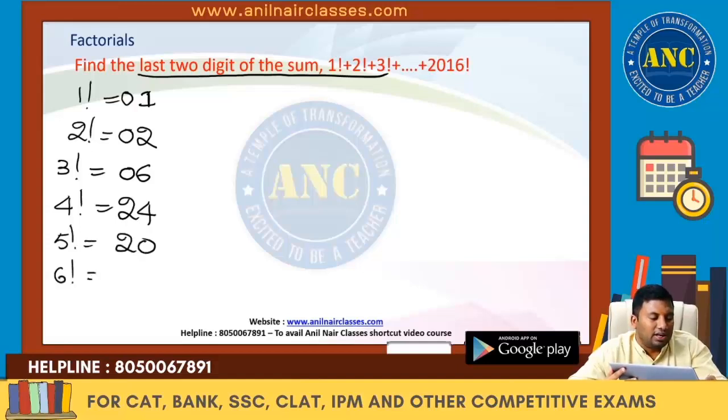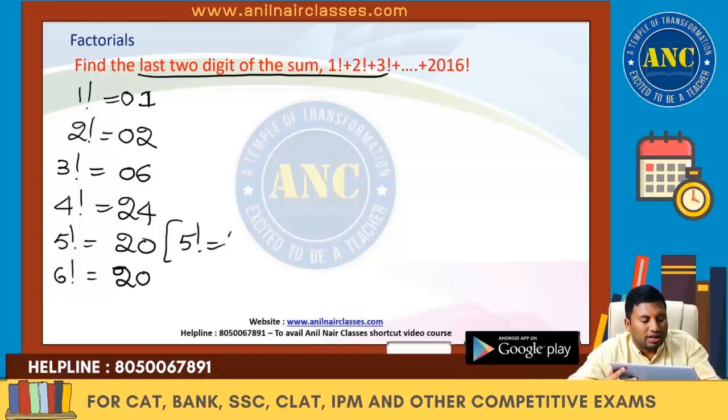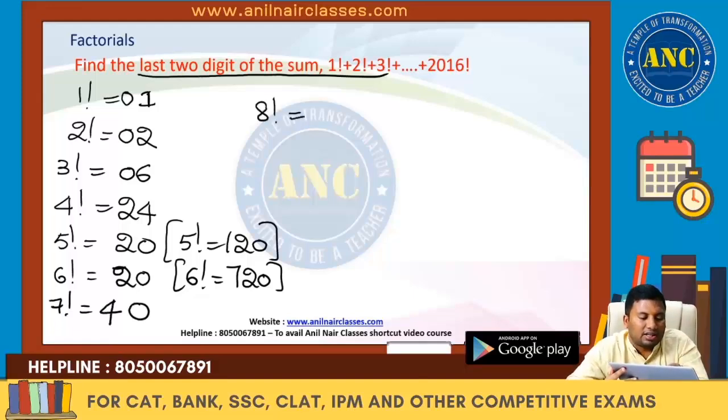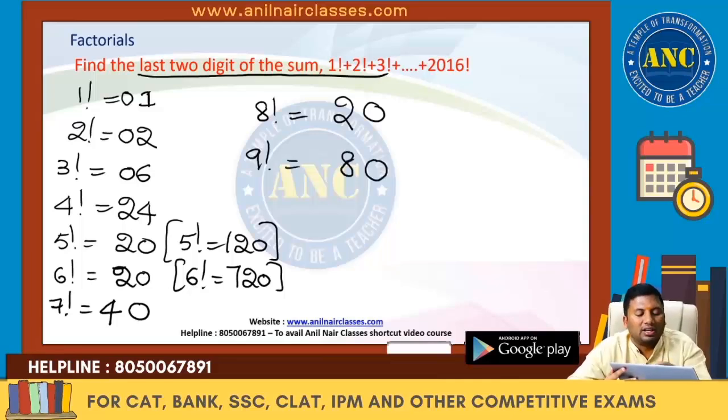6 factorial is 720, so last two digits 20. I will write down the values here. 7 factorial: 7 zeros are 0, 7 twos are 14, so 40. 8 factorial: 8 zeros are 0, 8 fours are 32, so 20. 9 factorial: 9 twos are 18, so 80. 10 factorial: 10 eights are 80, so 00.